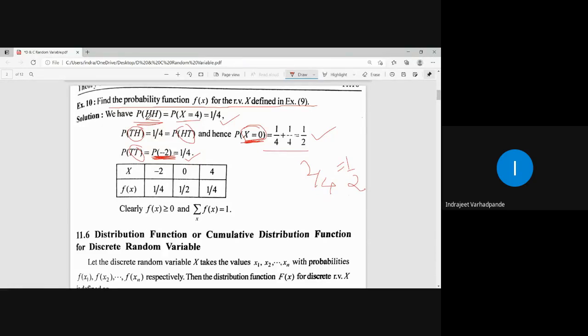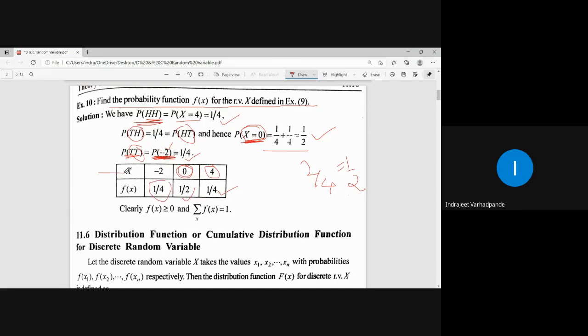Okay. So HH is the outcome which is represented by which random variable? 4. And उसका corresponding probability कितना है? 1/4. HT and TH are together represented by the random variable 0. And उन दोनों का combined probability कितना आता है? 1/2. TT is the outcome which is represented by the random variable -2, and whose probability is 1/4.